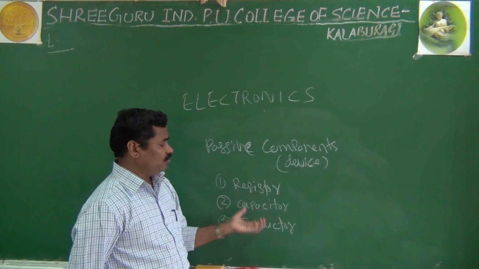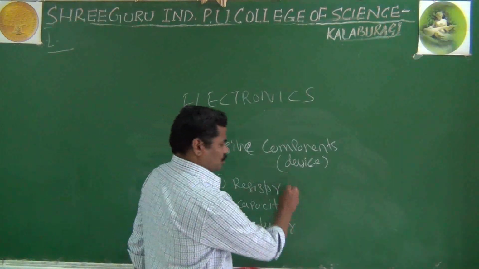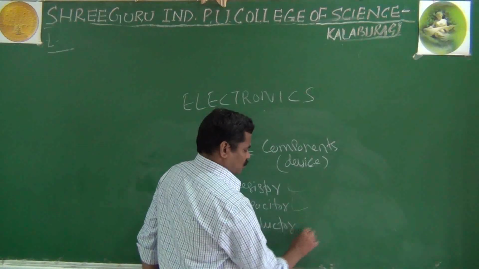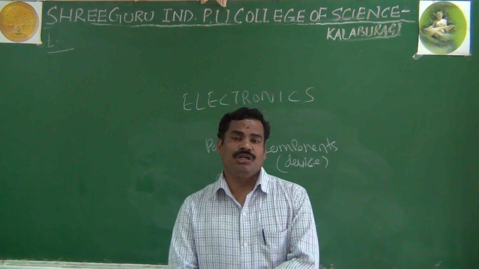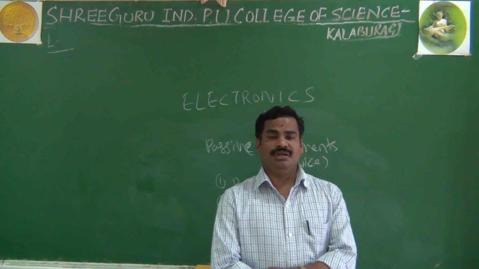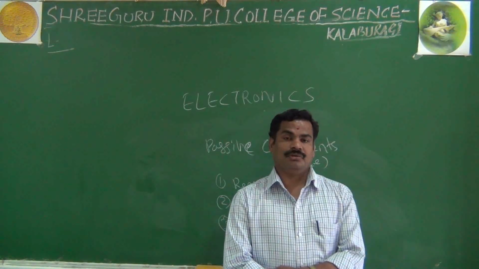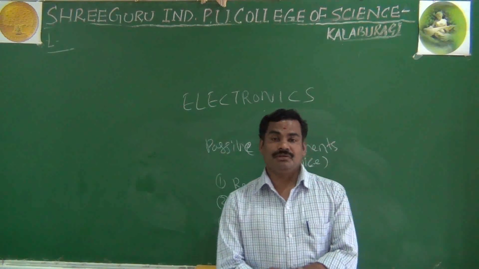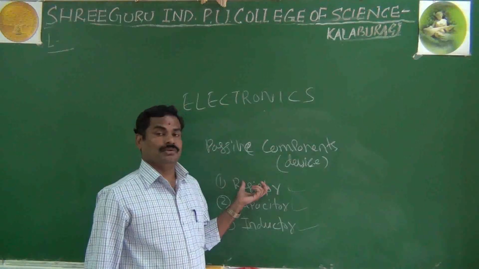In the same way, you have only three passive components: the resistor, the capacitor, and the inductor. Maybe you have studied in school that the resistor comes under the passive components. And actually, what is a resistor, or resistance?